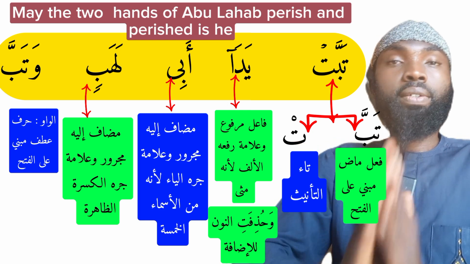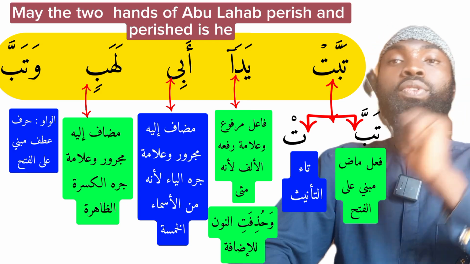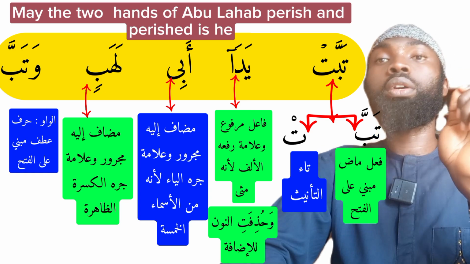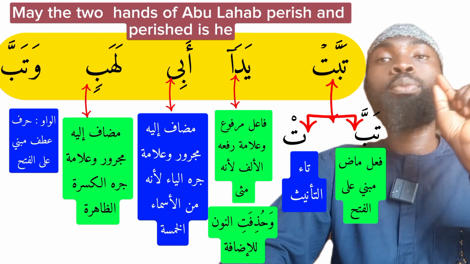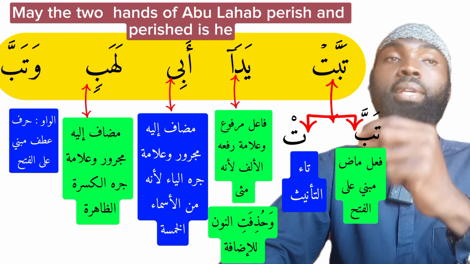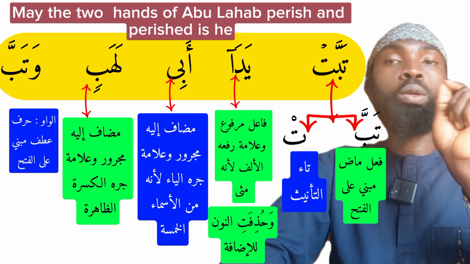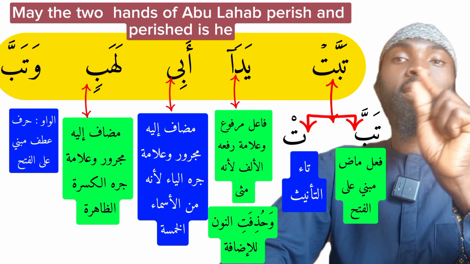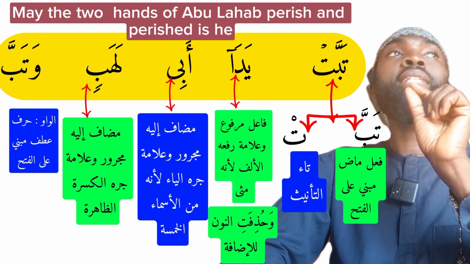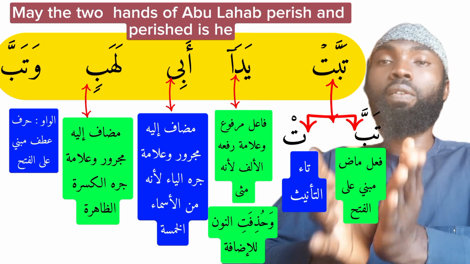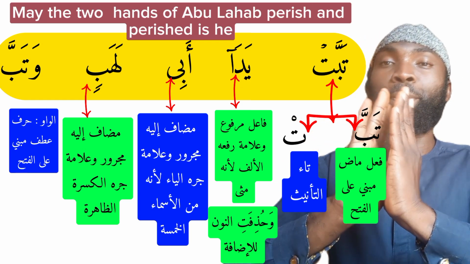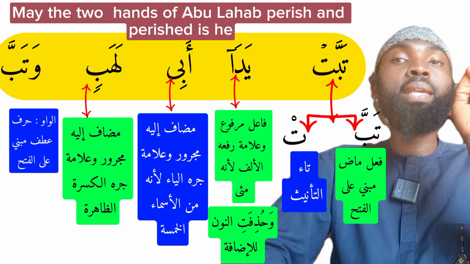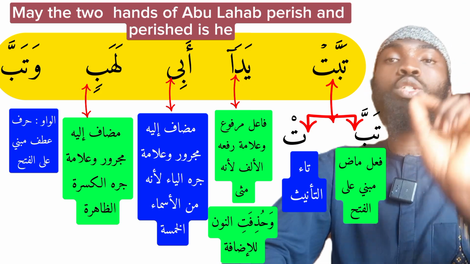Now, this verse is referring to one of the uncles of the Prophet ﷺ, whose name is Abdul Uzza ibn Abdul Muttalib. That is Abdul Uzza, son of Abdul Muttalib. And his kunya, his nickname, is Abu Utba. And he was nicknamed Abu Lahab, that is the father of flames, because of the shining of his face. He had a very bright and shining face.